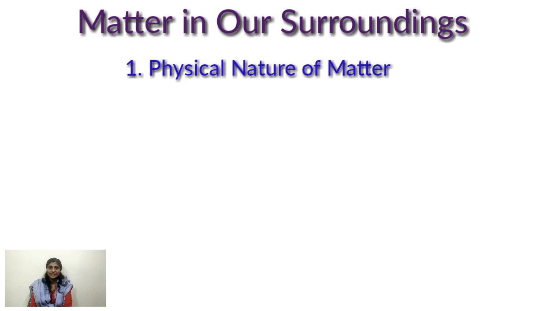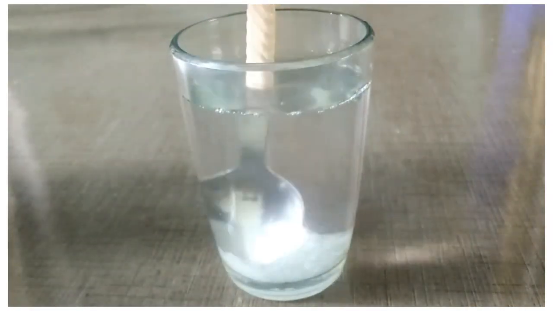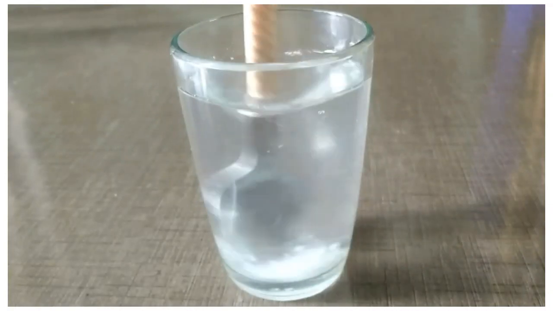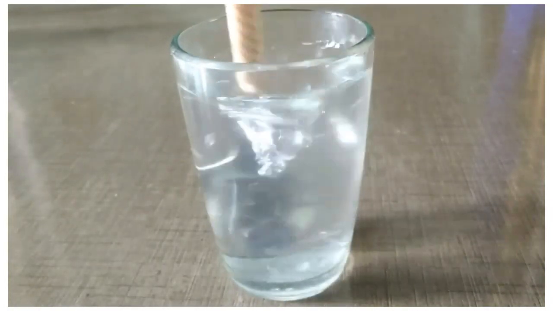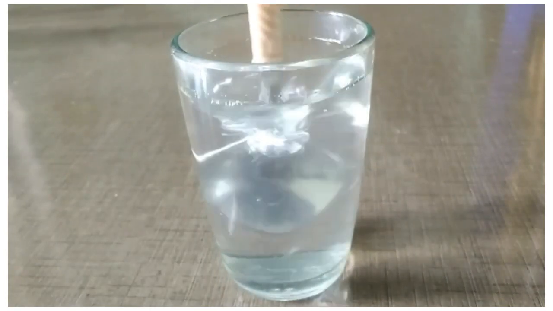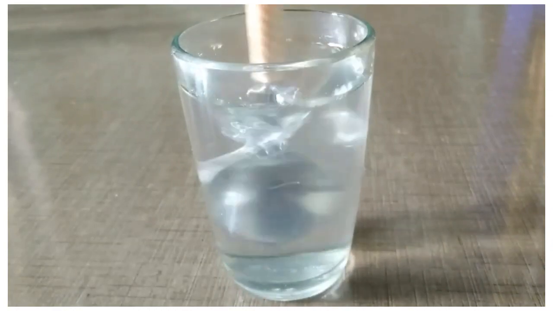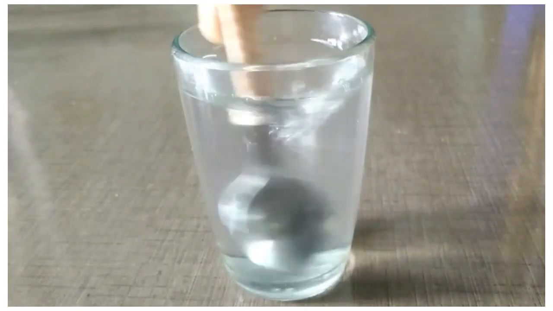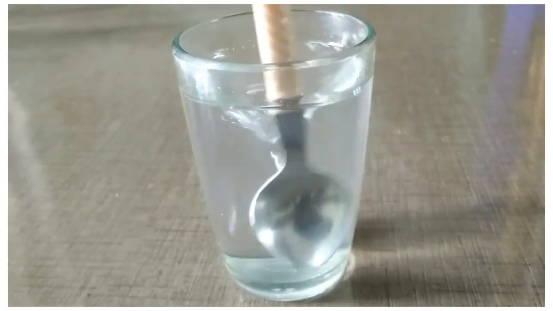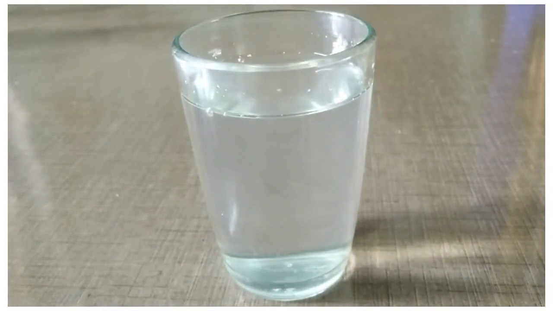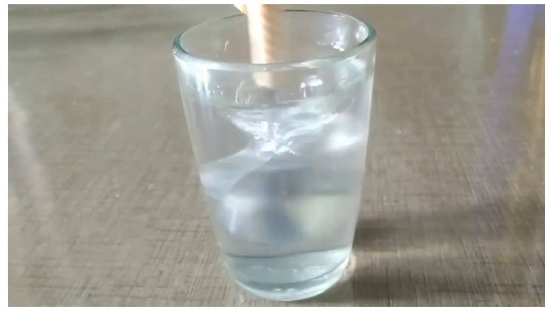So here is your video. Take a glass full of water, add 1 teaspoonful of salt powder and stir it well. Look closer. Now you cannot see the crystals of salt there. So what happens to the salt crystals? Actually, salt crystals are made up of a large number of small particles. When we mix the salt with water, tiny particles of salt get spread throughout the water so that it will not be visible to our eyes.